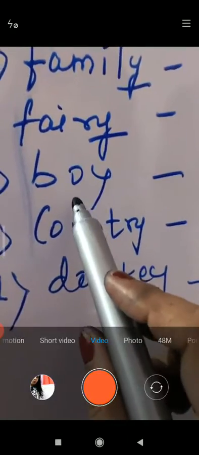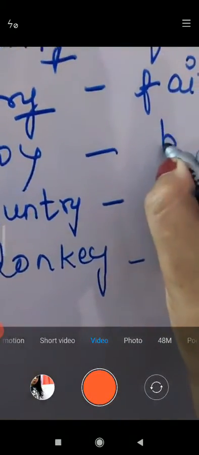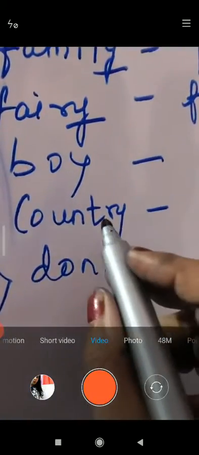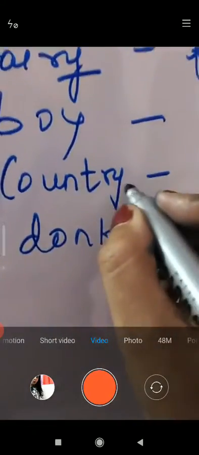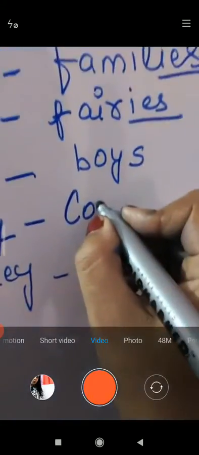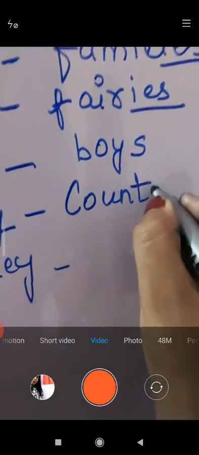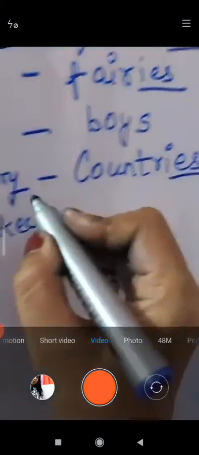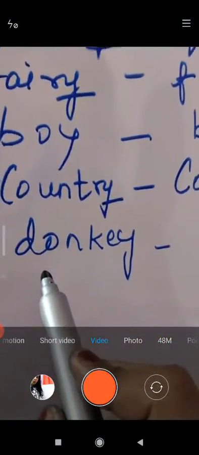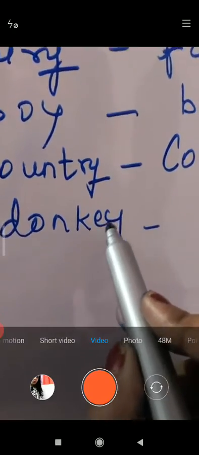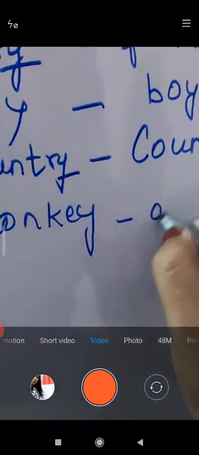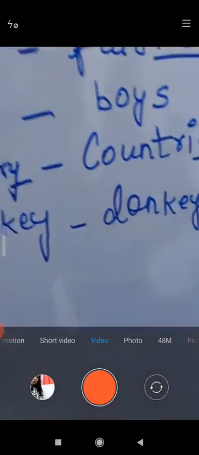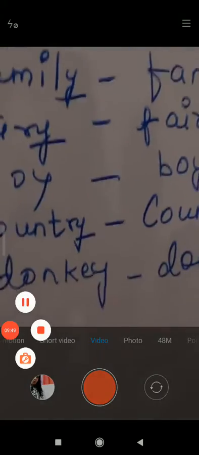In boy, before Y is a vowel, so that only S will be added, B-O-Y-S, to make it plural. Country. Before Y, R is a consonant. So Y is replaced and forms C-O-U-N-T-R-I-E-S, countries. Now donkey, D-O-N-K-E-Y. Before Y is a vowel, then only S should be added, D-O-N-K-E-Y-S.